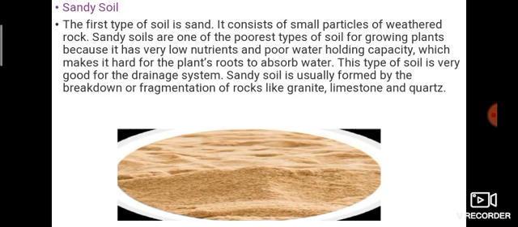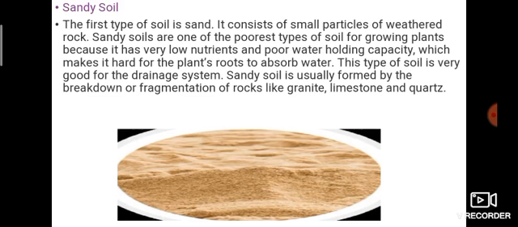This type of soil is very good for drainage systems. You know well where we use sand: water tanks, drainages, and rainwater harvesting. We use it in rainwater harvesting. The first layer is sand because it easily absorbs and easily releases the water.